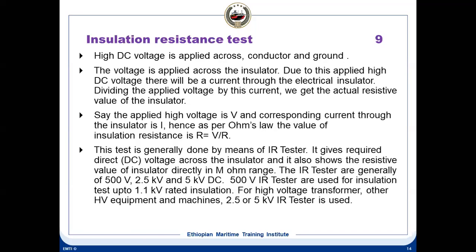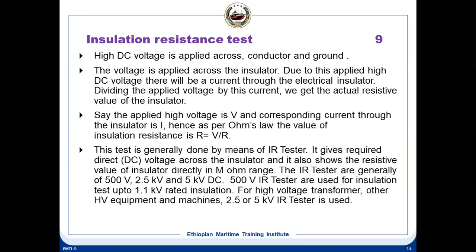The test is generally done with an IR tester. It gives the required voltage across the insulator and shows the resistance value of the insulator directly on the meter in the megaohm range. IR testers are generally 500 volt, 2500 volt or 5000 volt DC. A 500 volt Megger is used for insulation tests up to 1.1 kV, that means around 1100 volt insulation.